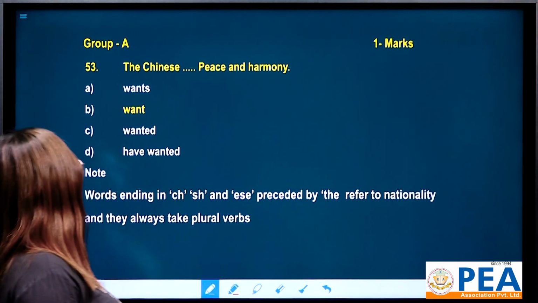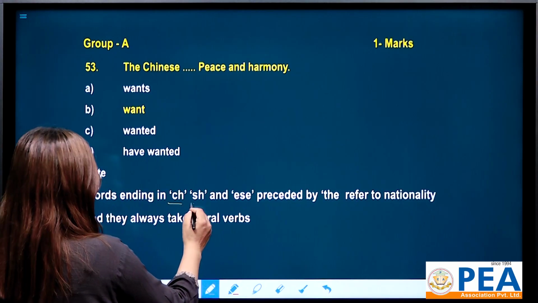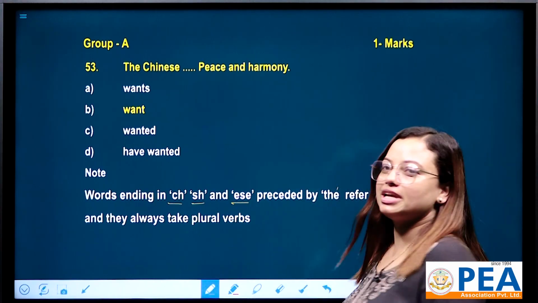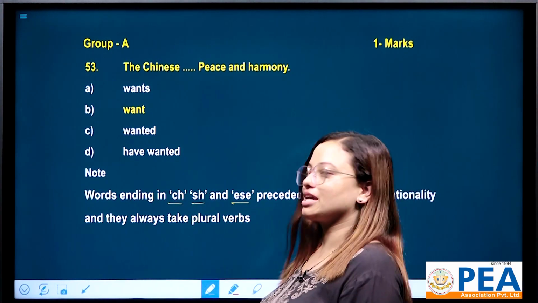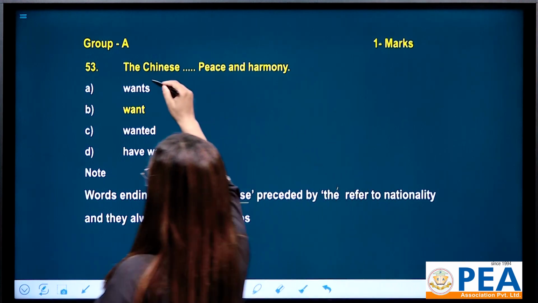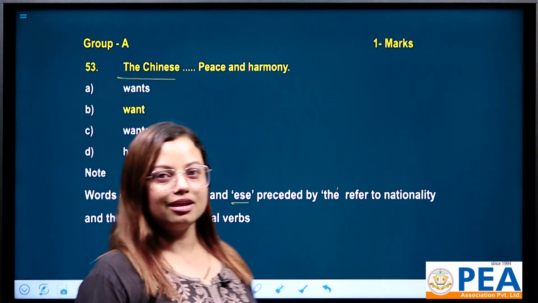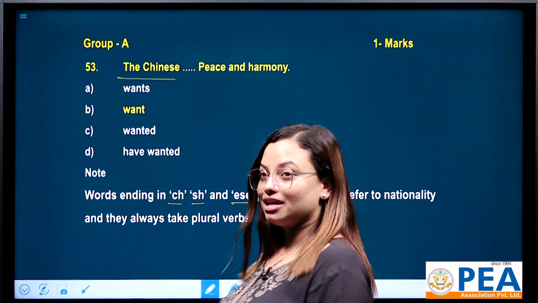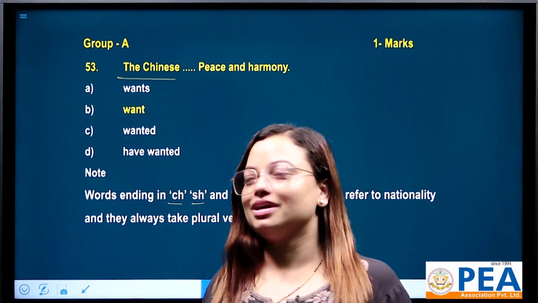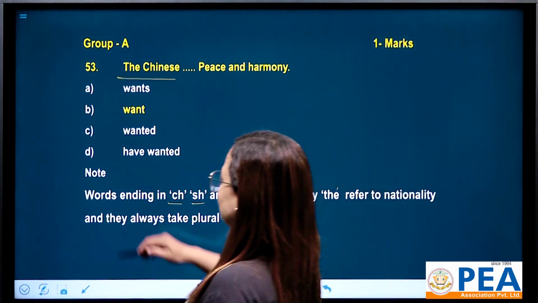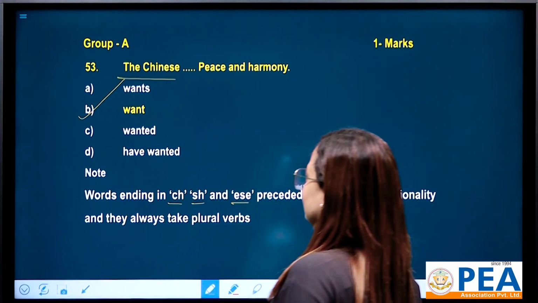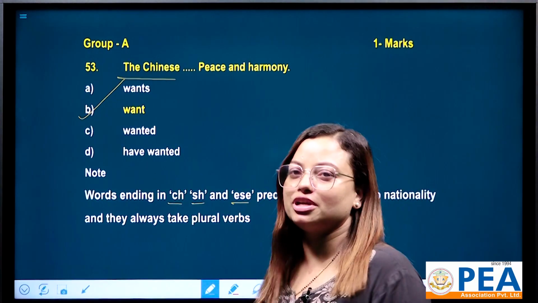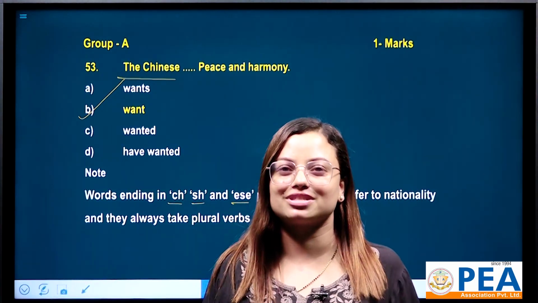As we know, words ending in ch, sh and ese preceded by the refer to nationality, and they always take a plural verb. So here the Chinese stands for people, it represents nationality. In terms of nationality, it must take a plural verb. Plural verb means verb 1, that is none other than B, want. So the Chinese stands for people. Here, the Chinese want peace and harmony. This is not a Chinese language.